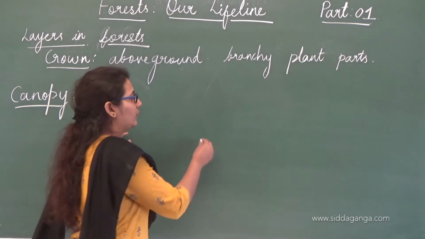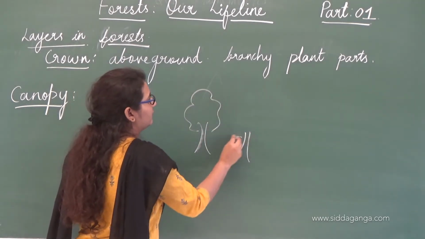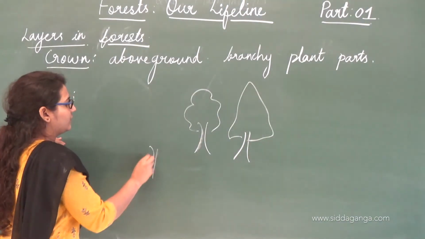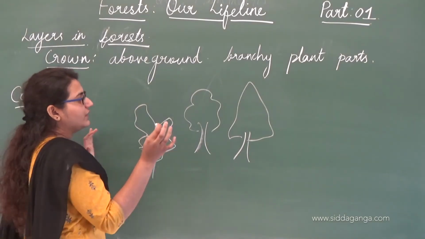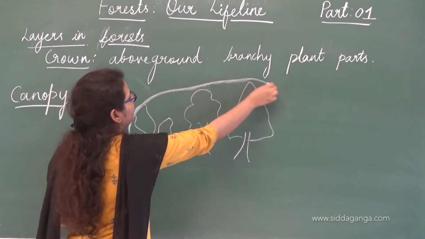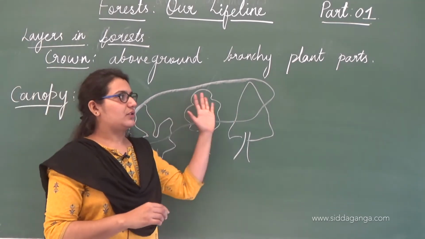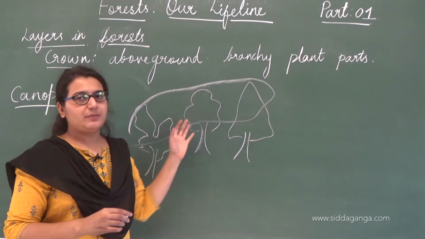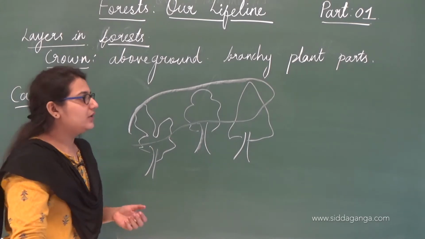If we have a number of trees here, these pine trees, and some other tree of a different type, when we see it, we can only find the top region. So the crown parts of different plants together form the canopy.